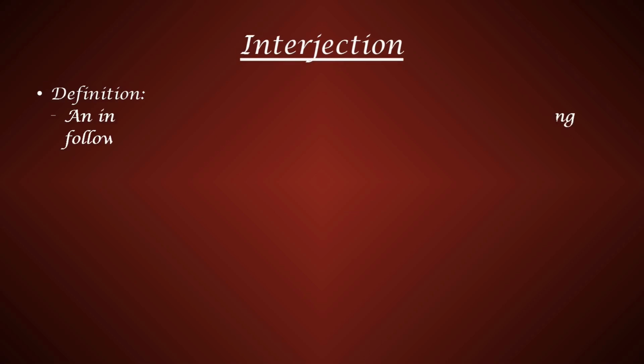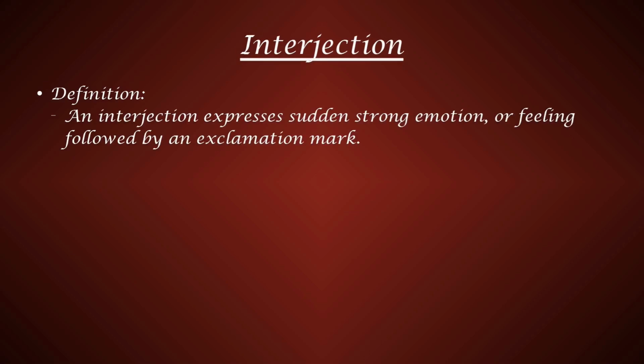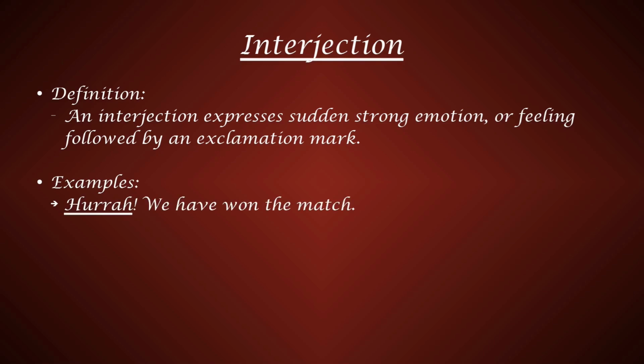Interjection. Definition is: an interjection expresses a sudden strong emotion or feeling followed by an exclamation mark. Examples are: Hurrah! We have won the match. Here the word hurrah shows sudden feeling of joy and happiness. So it is an interjection.